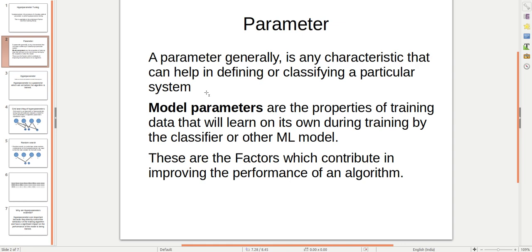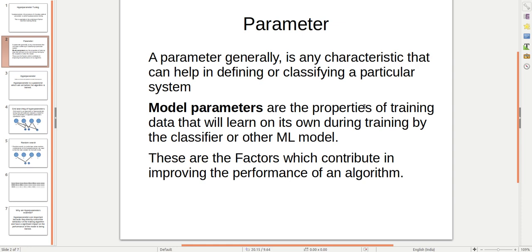Like if we want to say that this color is good or this color is bright, we need an adjective for that, and that is the parameter. In the same way, in ML we need parameters to train our model to get good accuracy.